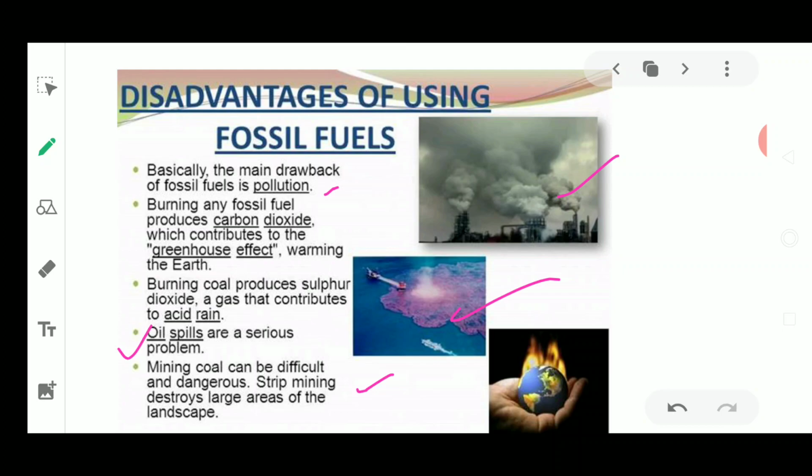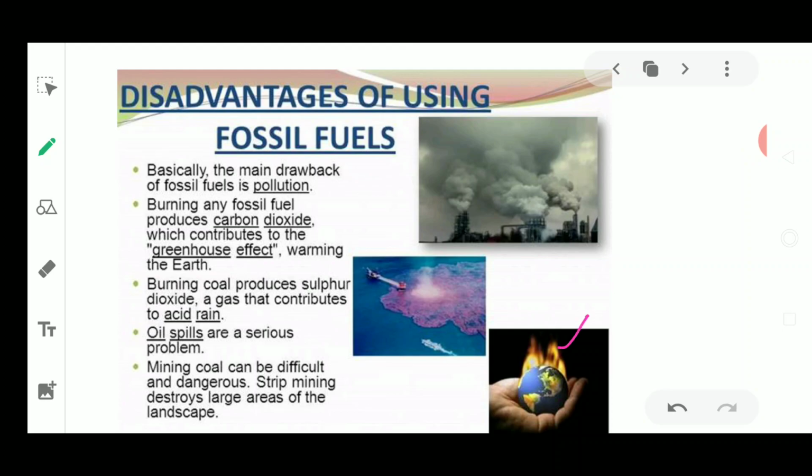So the main drawback, I told you, is the smoke which is formed. Next, oil spills are also happening, and an oil spill is very common when petroleum is extracted from the seabeds. Sometimes it gets leaked, and this causes the flora and fauna of the sea and oceans to be disturbed, and many animals get killed. Now next is the last one.